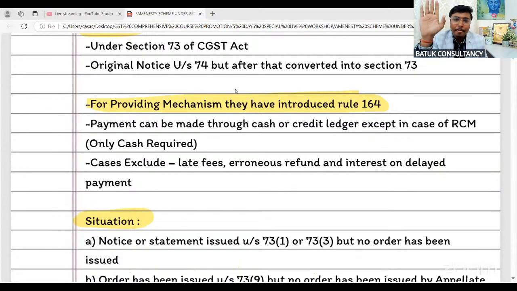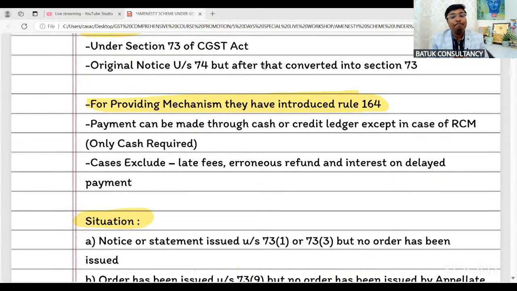Any idea? Because under GST, whatever we'll discuss today with logics, our discussion will be completely unique, completely in a different way. I am going to share with you the logics of each and every aspect. Okay, so stay connected till the last moment of this session, till Q&A. Now, sir, section is always saying that you have to do this, and rules is providing us the advisory how you need to do this.